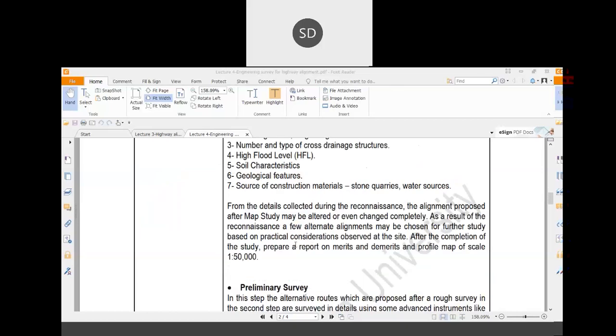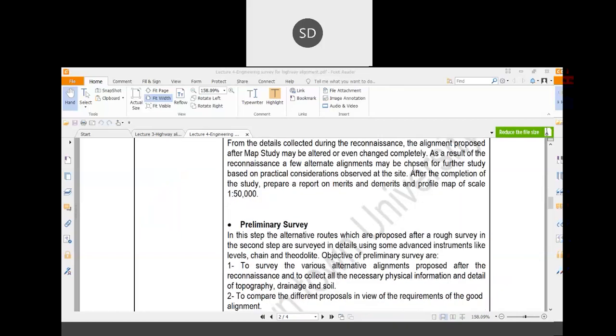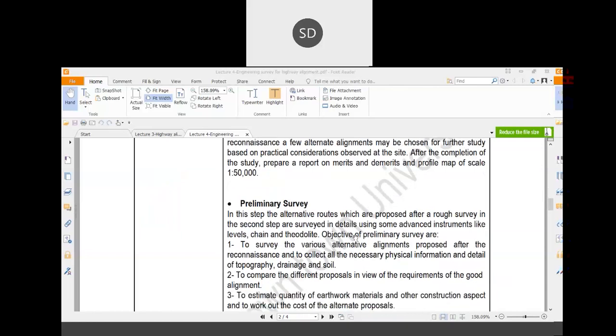From the details collected from the reconnaissance survey, they will reduce the number of alternative routes. Suppose in the map study there are 10 to 12 routes which have been selected. Now after the reconnaissance survey, they will suggest only 3 to 4 alternative routes. Now from the reconnaissance survey, you have only 3 to 4 alternate routes.